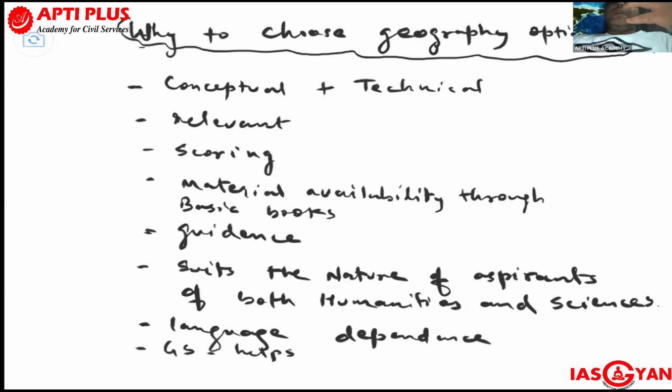Okay, and more or less, there are two aspects in geography. One is called the physical aspect, the second is the human aspect, both for the world context as well as for the Indian context. These are highly conceptual and technical. Once the basic foundation has been built by the candidates, they can easily write anything, and that's an advantage aspirants of this subject have.